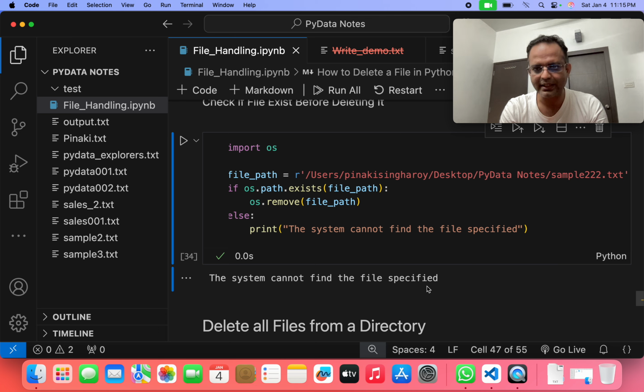Why is it written there? Because this sample222.txt file was already deleted earlier. That's why it is not finding this file path, and that's why it is giving this output: the system cannot find the file path.